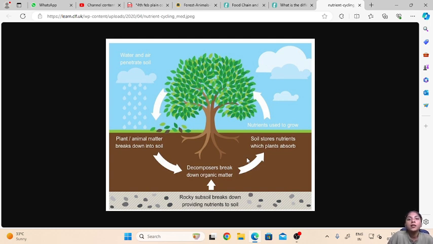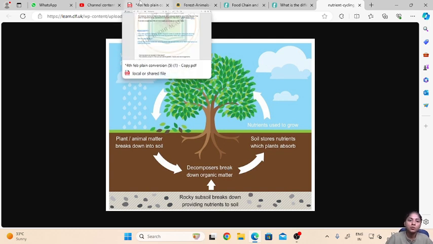Now these plant leaves or the fruits will be eaten by animals, and when these plants or the animals die, the animal and plant material will be decomposed by decomposers, and the animal and plant matter will be broken down into nutrients in the soil. These nutrients will again be taken up by the plants, and this is how the cycle will continue.